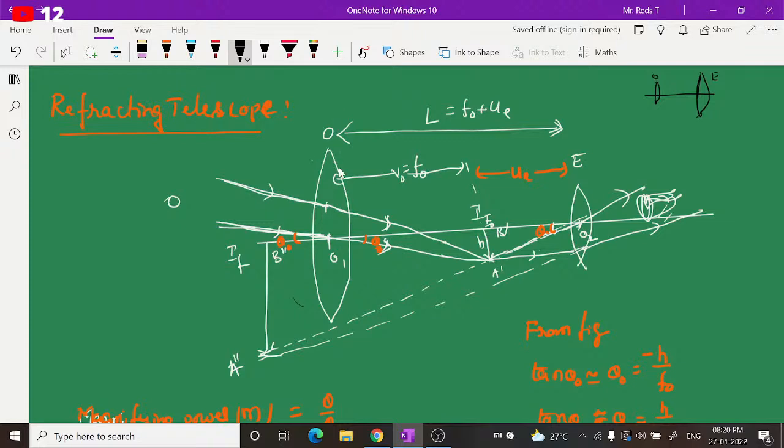For that purpose, we use an objective of larger focal length and hence larger aperture, so that it can collect more and more light and it gives a clear image. For that purpose, we use this.